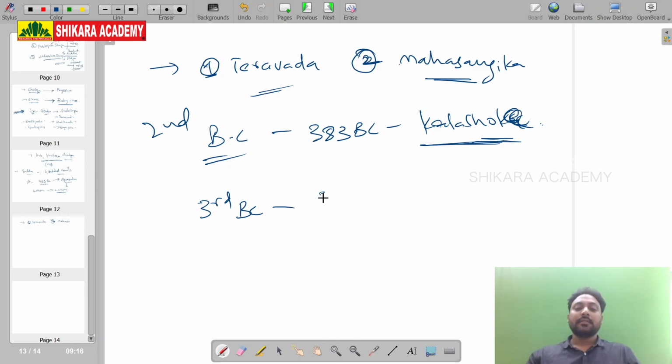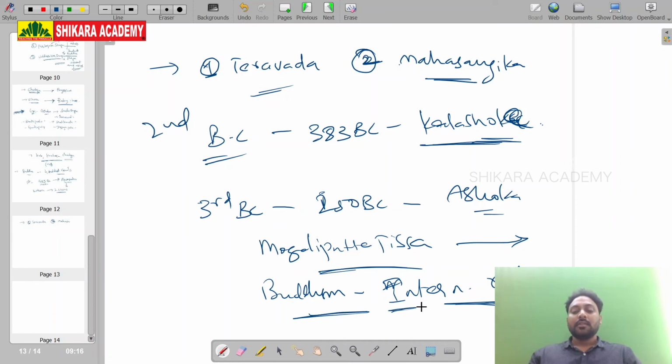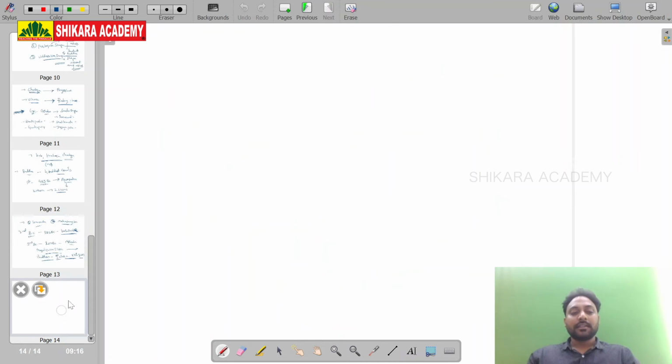The third Buddhist council, 3rd century BC, 250 BC, was arranged by King Ashoka. Ashoka's guru, Mogaliputta Tissa, became the president. In this third Buddhist council, Buddhism was turned into an international religion.